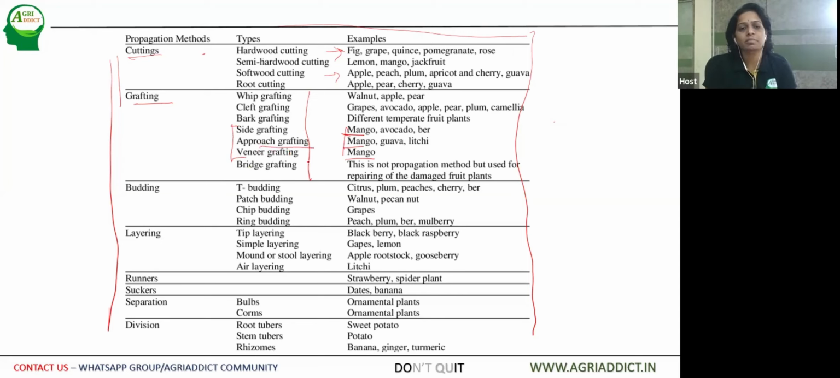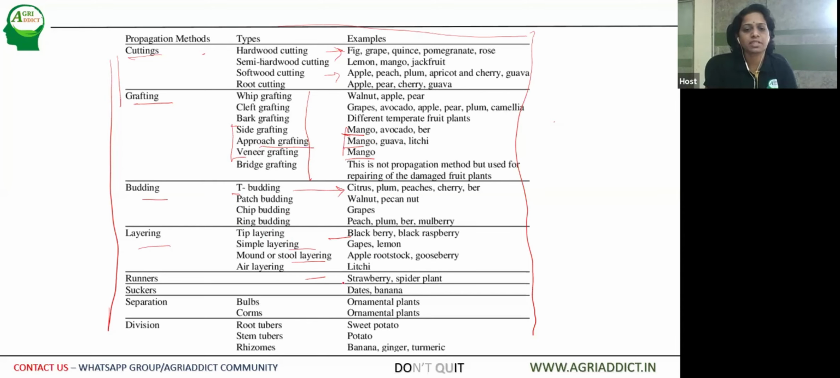In South India, some techniques are followed. In North India, some techniques are followed like that. Then budding varieties: T-budding, patch budding, ring budding. T-budding is most common in citrus, you have to remember. Then layering: tip layering for blackberry, grapes, lemon; simple layering; mound or stooling for rootstocks; air layering for litchi, like that.